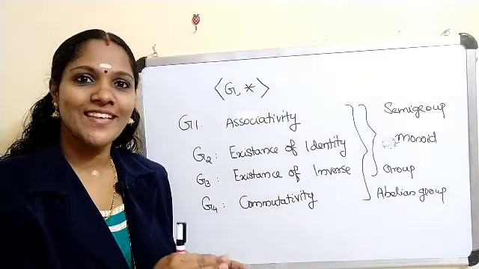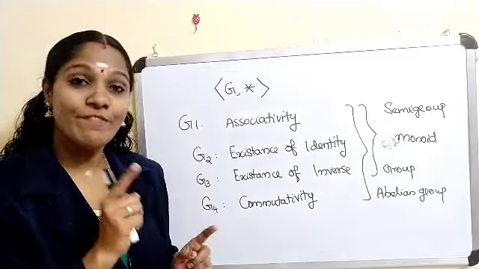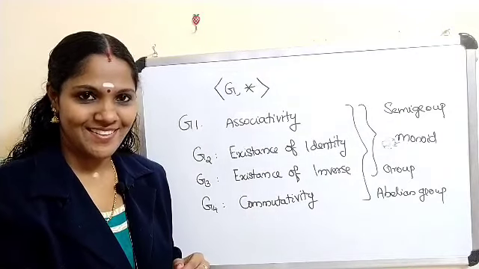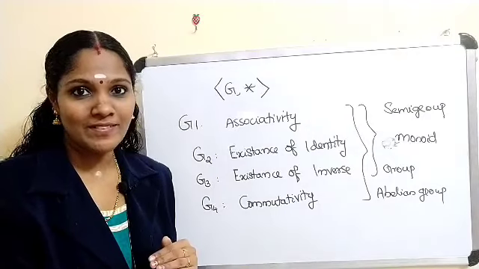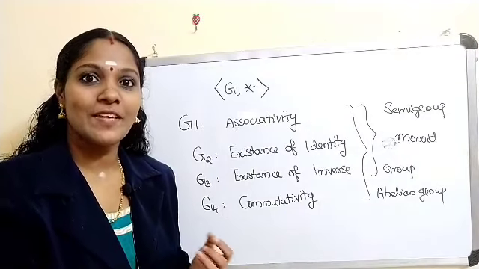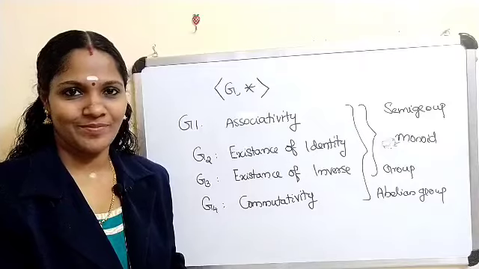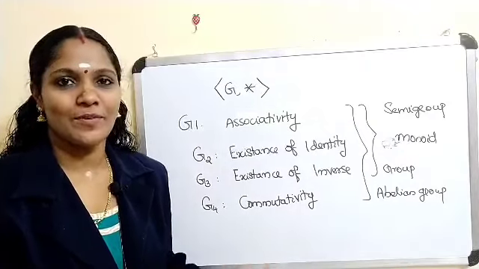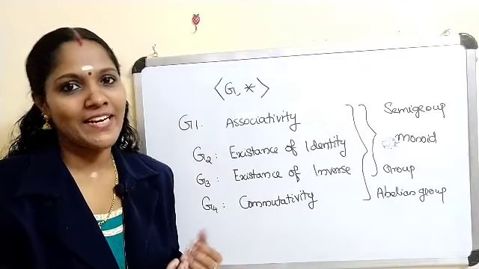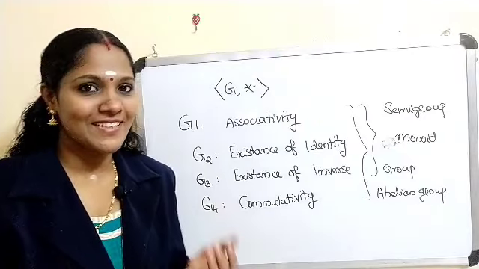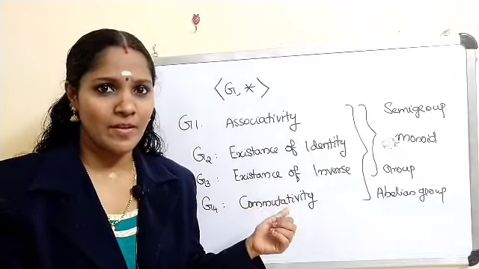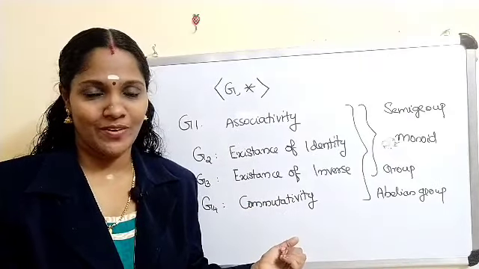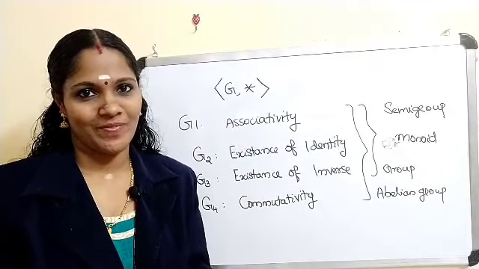So every monoid is a semigroup, and if a monoid satisfies the extra condition, existence of inverse, then it is called a group. Therefore a group is both a semigroup and a monoid. And if a group satisfies the commutativity property, then it is called an abelian group. An abelian group is clearly a semigroup, and also a monoid. Is every semigroup a group? No.